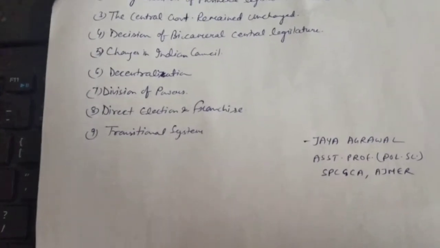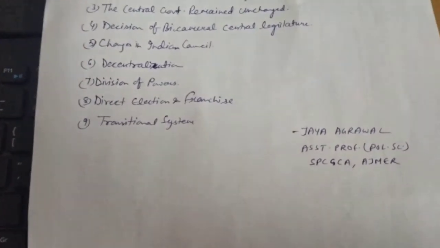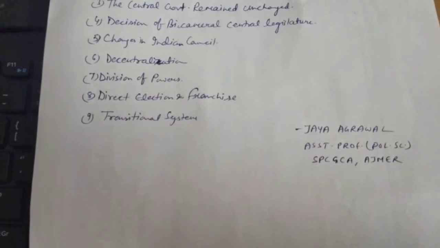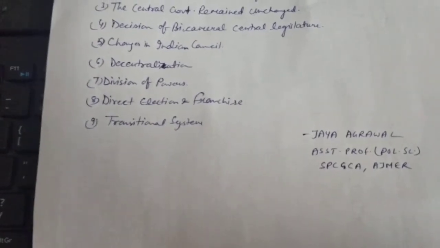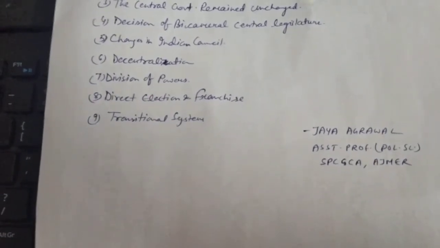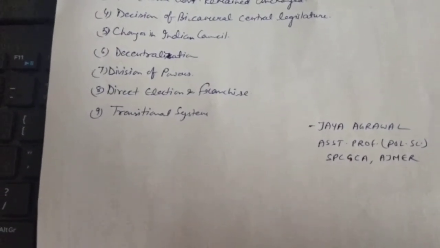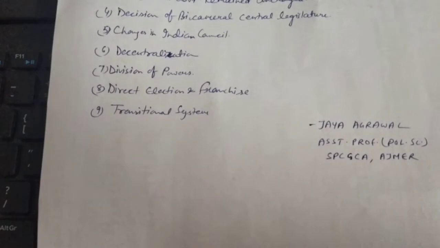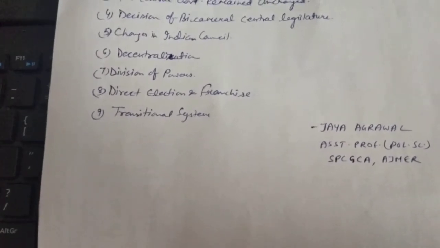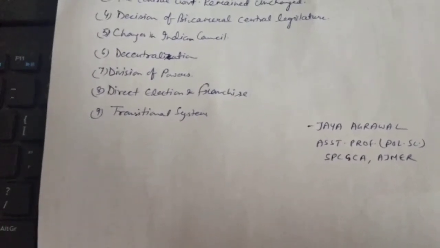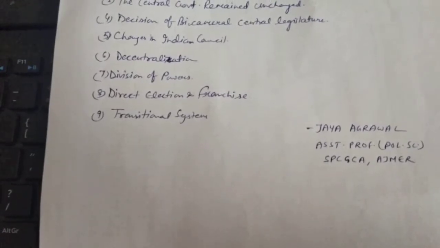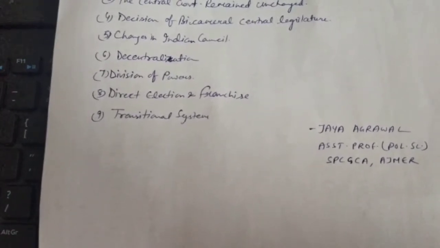And the next one is that it was totally a transitional system. This set was temporary and transitional, and it was decided that after 10 years a commission would be set up at the end of 10 years, and the Simon Commission was the outcome of this provision.